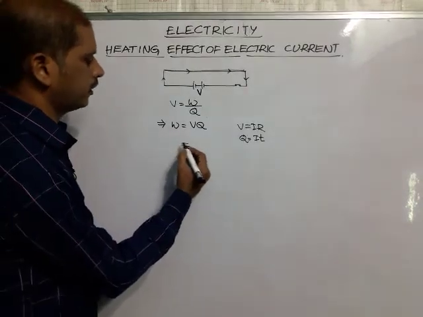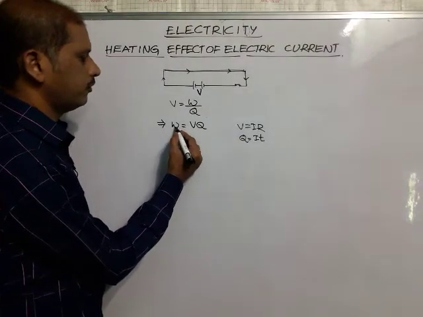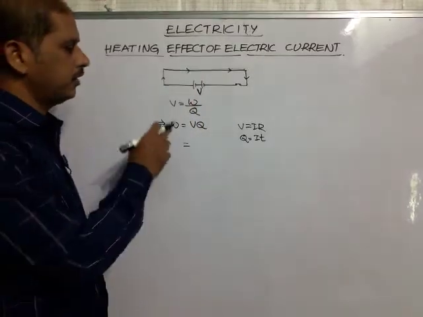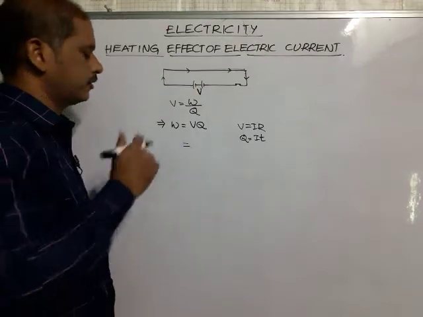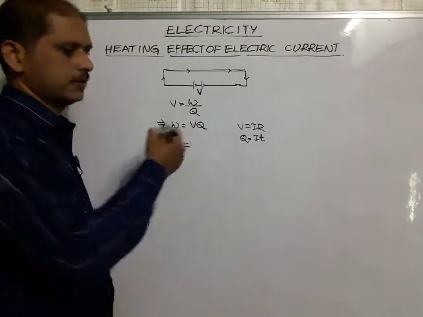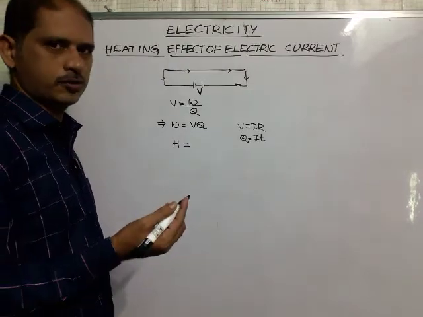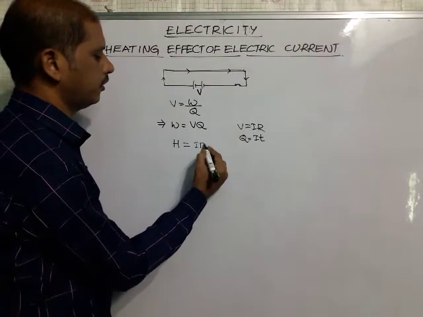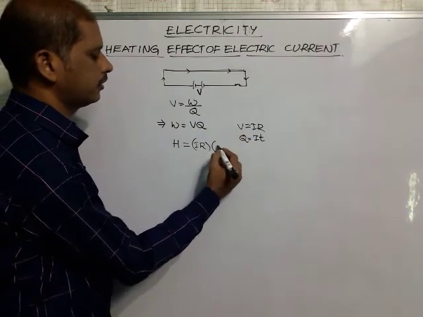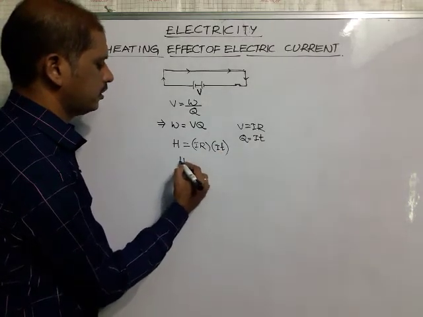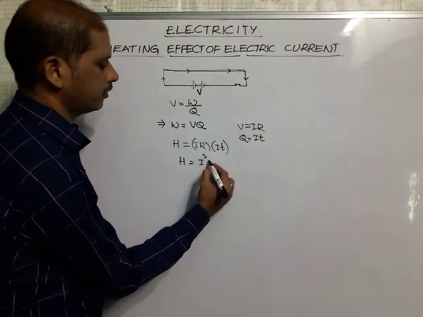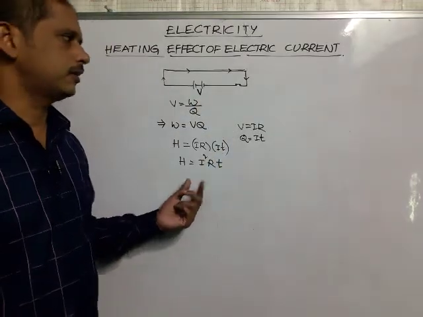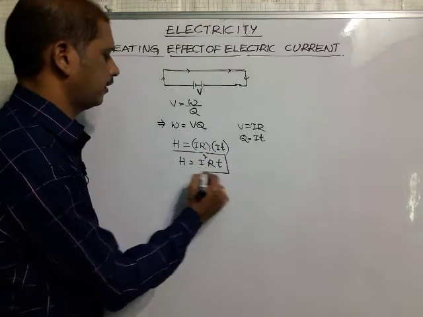So instead of W, that work is nothing but heat energy. Work and energy are both the same. Here it is the heat energy produced in the circuit, so we write H for heat energy, or in some other books it is mentioned as U, no problem. Instead of V you can write IR, and instead of Q you can write IT. So H is equal to I into IR into T, that is, H is equal to I square RT. This is the heating effect of electric current.